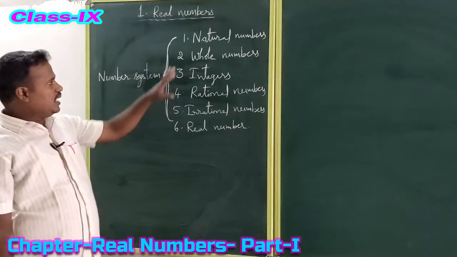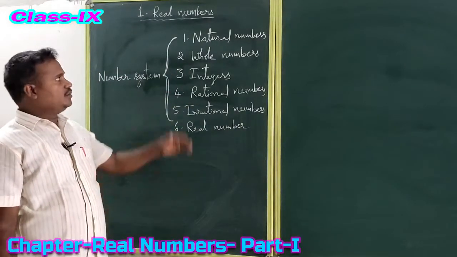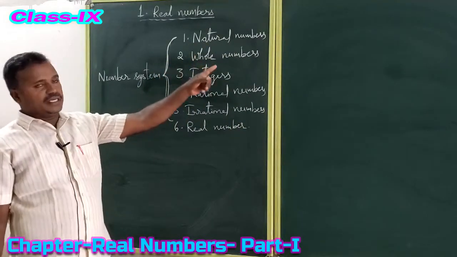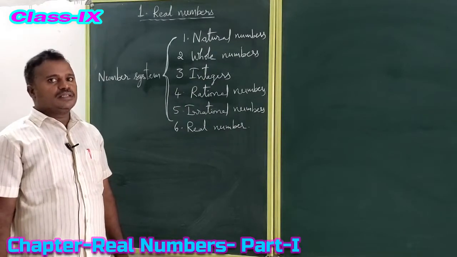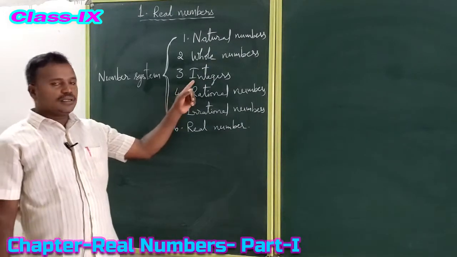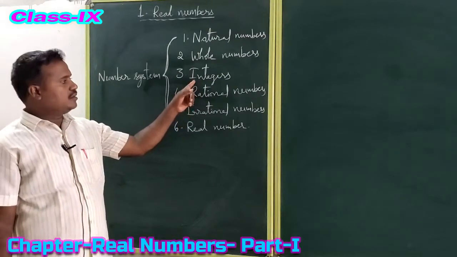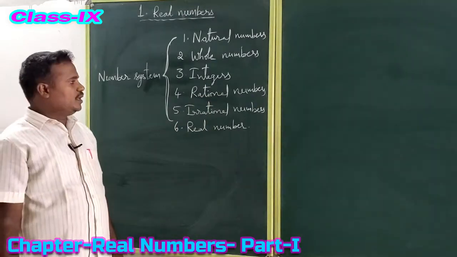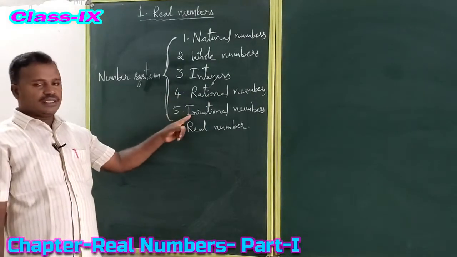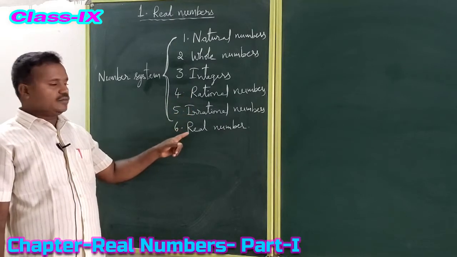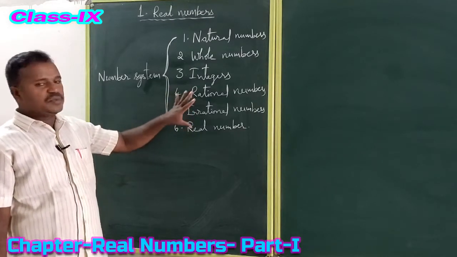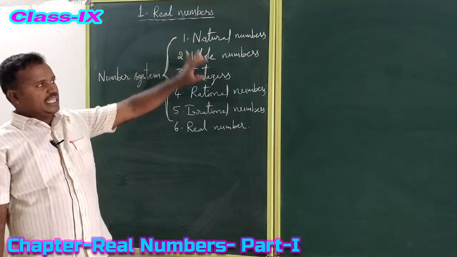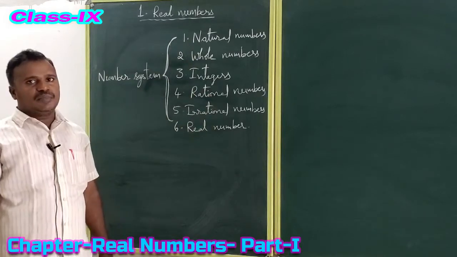So, about the number system, first of all, briefly we have to discuss today. Natural numbers and whole numbers we discussed in 6th class. Next, integers, 7th class. In 8th class, the concept of rational numbers. Now in 9th class, rational numbers and irrational numbers together we call real numbers. These concepts will be in 9th class. Okay. So now today I will explain briefly all the number systems.